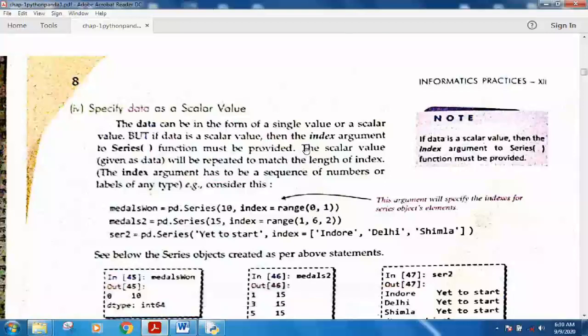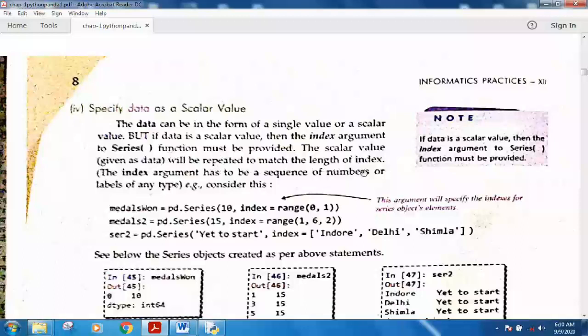Now next is creating a series using scalar values. Scalar values means you specify just a single value, and then you specify the index. Here you can see that the index is also used. Whenever you are using scalar values, the index argument to the Series function must be provided.